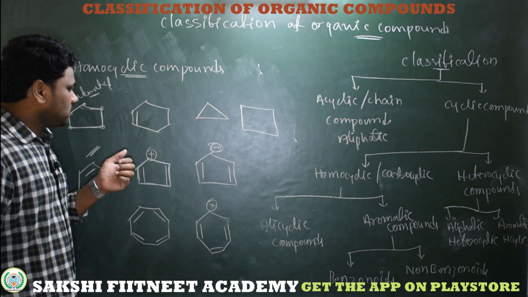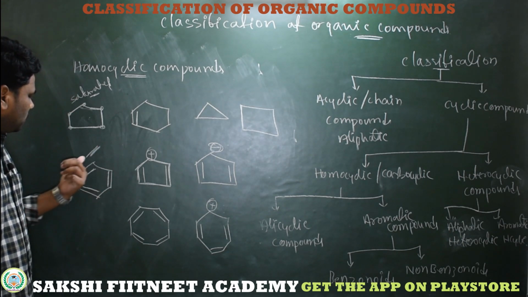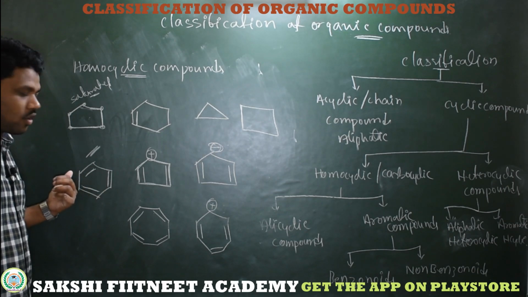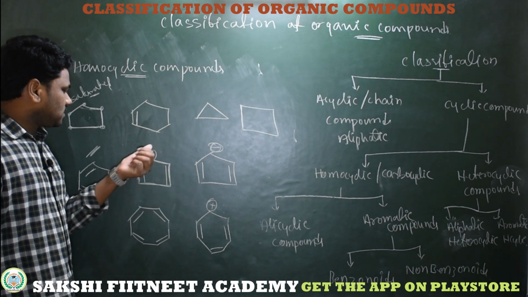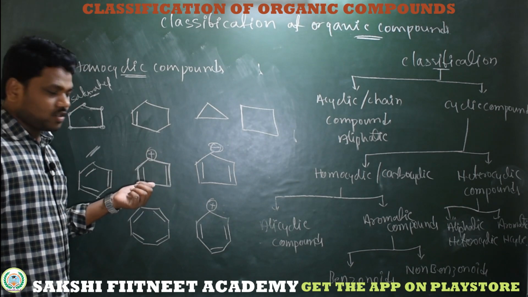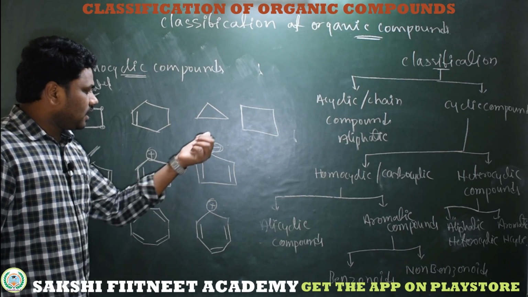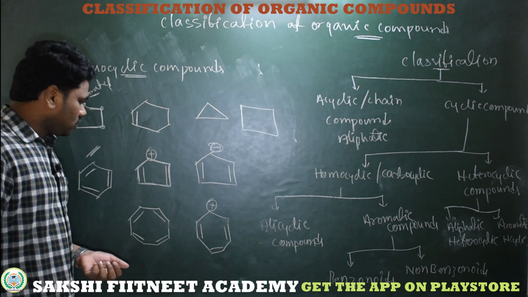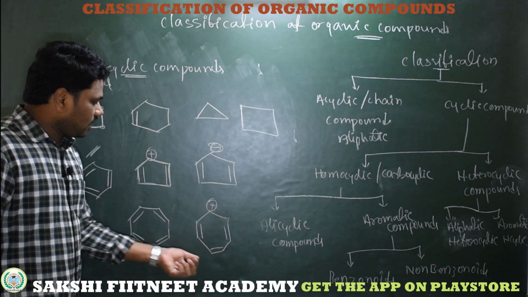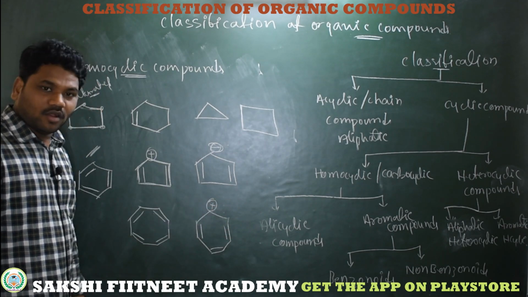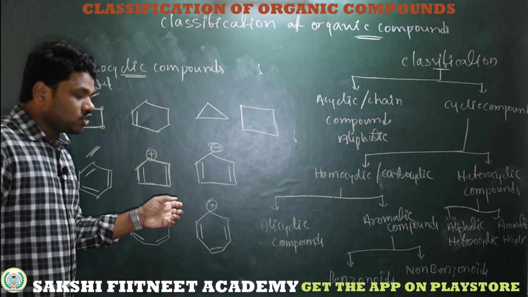So here, what is conjugation? Like this, the compound which has alternate double bonds is called conjugation. The compound which has alternate double bonds with the next carbon positive is called conjugation. Alternate double bonds with the next carbon negative is called conjugation. Alternate double bonds in a cyclic system is called conjugation. Alternate double bonds with the next carbon having a positive charge, these are called conjugated.